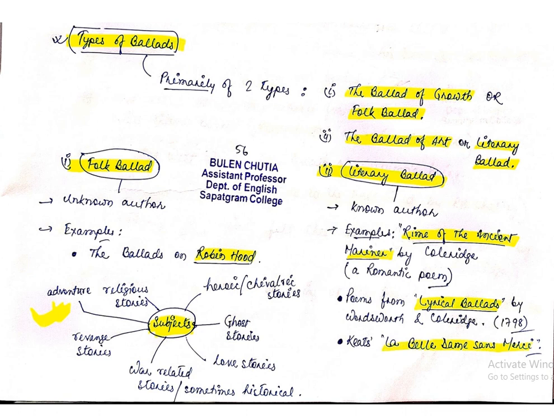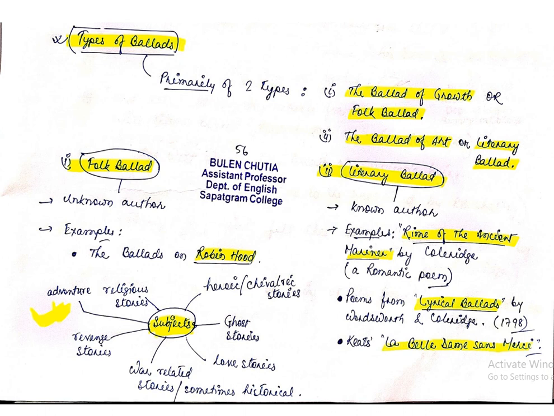Folk ballad is that kind of ballad which is composed by unknown author, okay, passed from generation to generation without any definite writer. Okay, there are some examples, but one of the most important examples you can relate with is the ballads of Robin Hood.